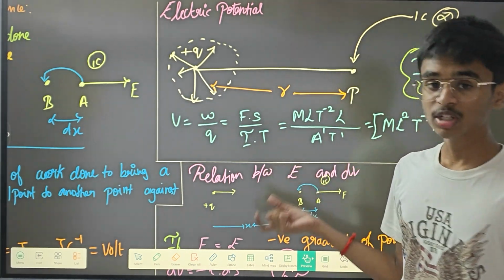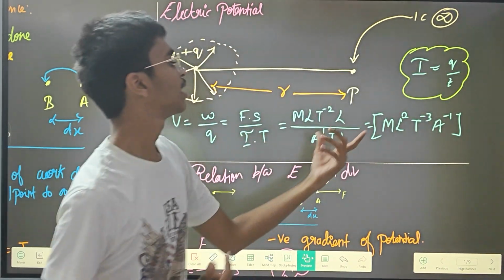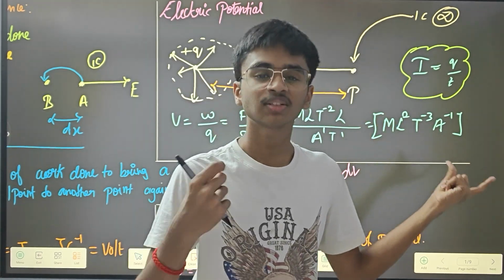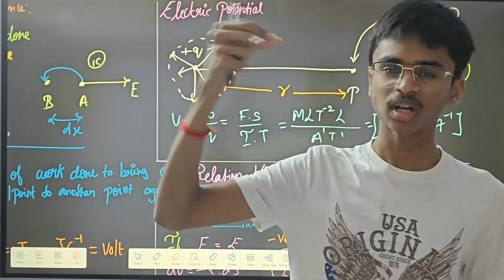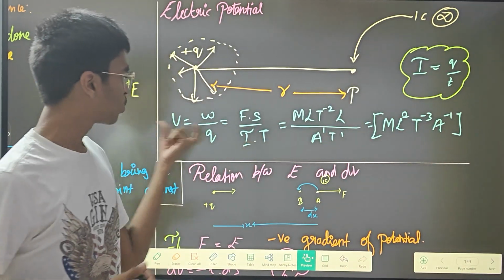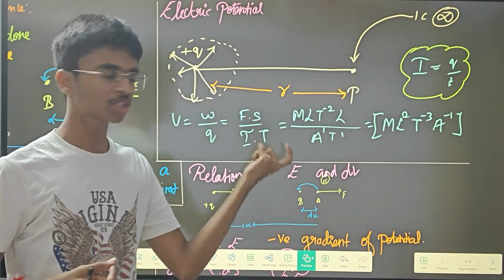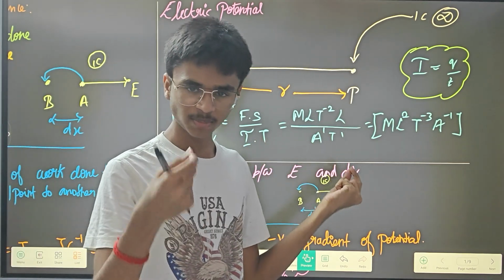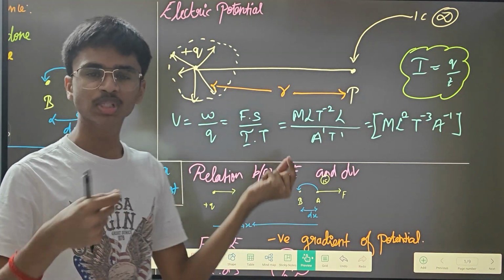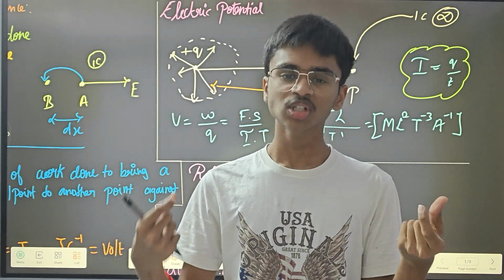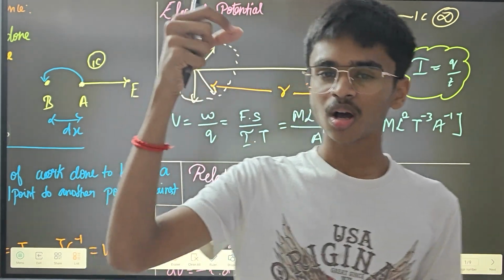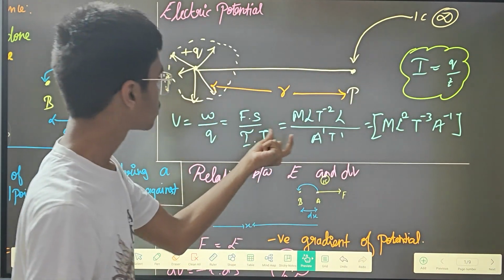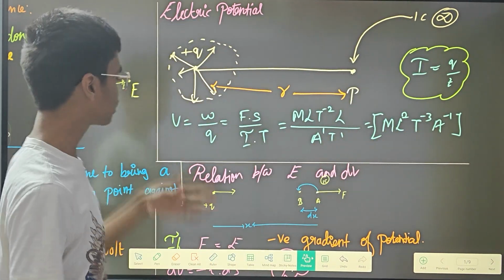Coming to the dimensional formula or dimensional analysis, it's going to be M to the power 1, L to the power 2, T to the power of minus 3, and ampere inverse, that means ampere to the power of minus 1. If you want the derivation, work done is equal to force into displacement, charge is equal to I into t, which can be written as ampere 1 and t power 1. And force is mass into acceleration. Acceleration is L power 1 T power minus 2, into mass, which is M 1. If you get it like that, you'll get it.